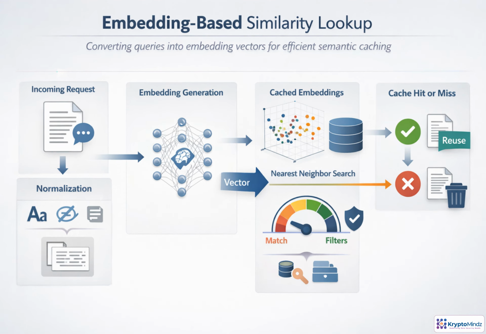Semantic lookup begins by turning the request into a stable representation. First, normalize away noise like formatting, casing, and accidental wording changes, while preserving the context that affects the answer. Then generate an embedding for the right unit of reuse: the user query, the full prompt, or the prompt plus retrieved context. A vector index finds nearby cached embeddings quickly, often with approximate nearest neighbor search. Those candidates are not reused automatically. They still need to pass similarity thresholds and metadata filters before the cached response is treated as a hit.